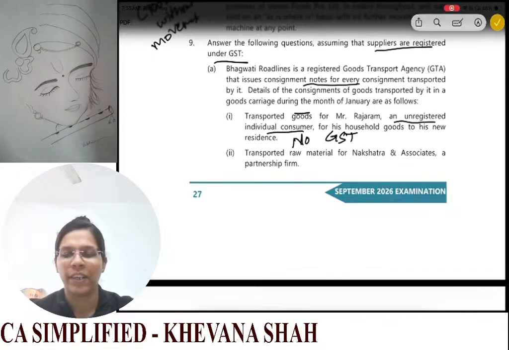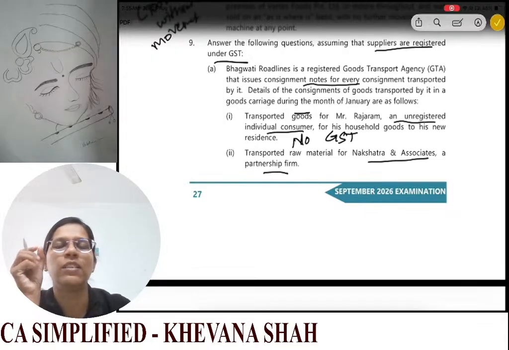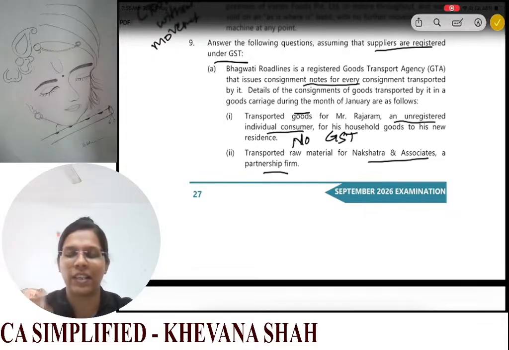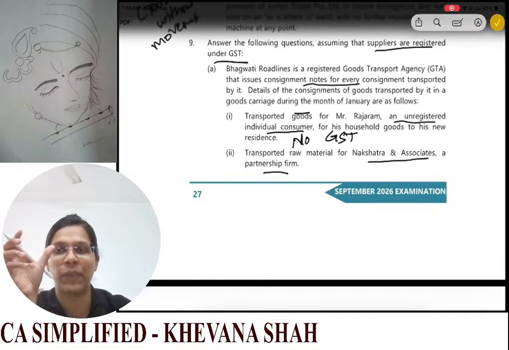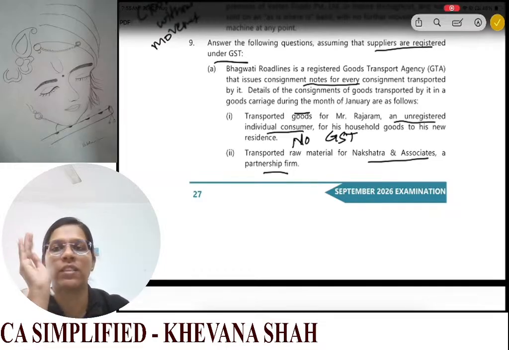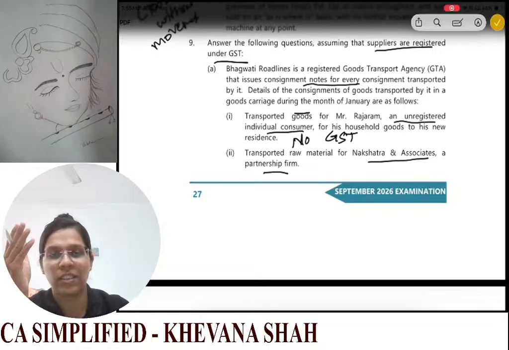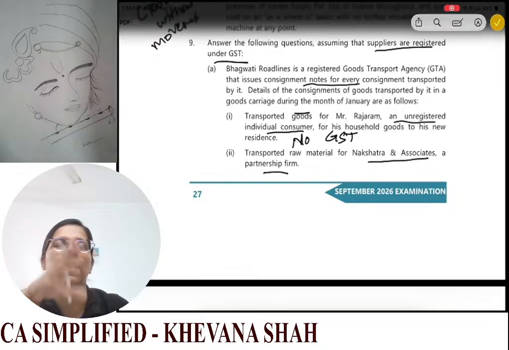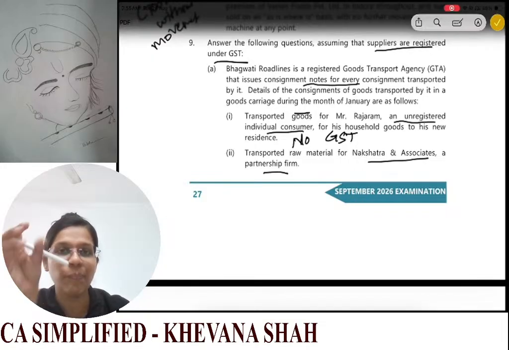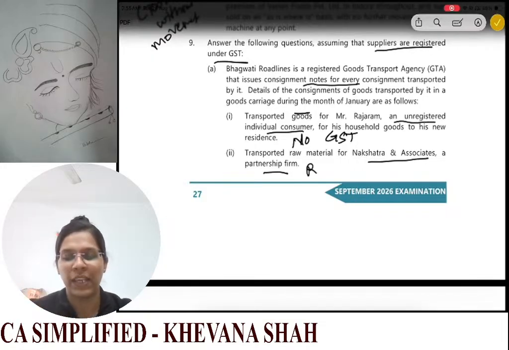Then you have transported raw material for Nakshatra and Associates, a partnership firm. Now, partnership firm is specified as a GTA RCM mechanism. So you have to check certain conditions. If those conditions are met, then whenever your GTA is providing any services to the partnership firm, your RCM will be applicable here.